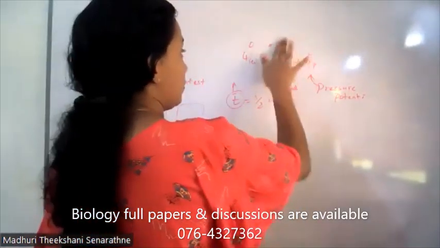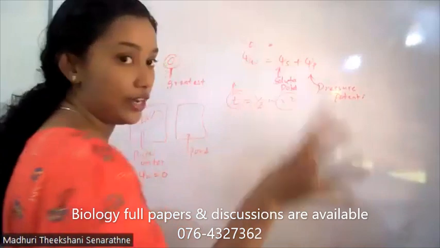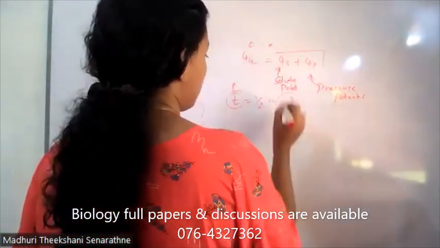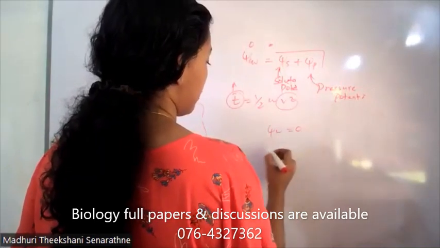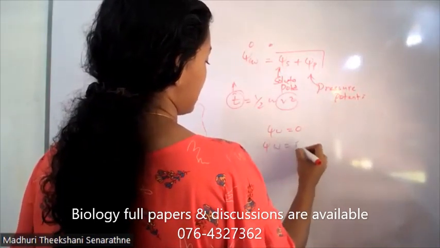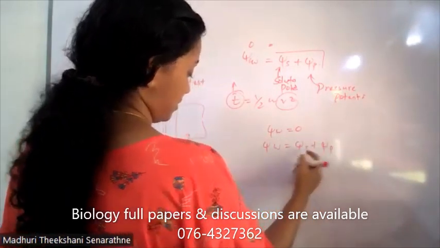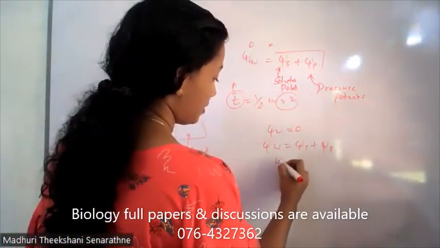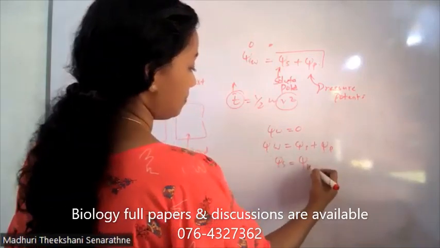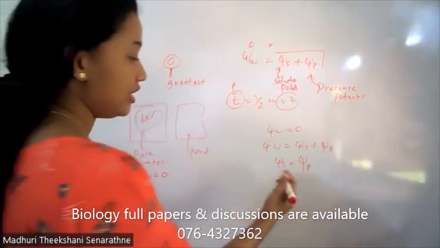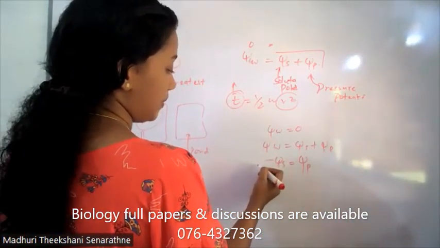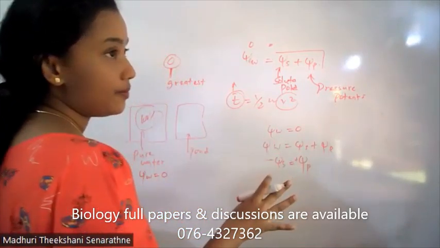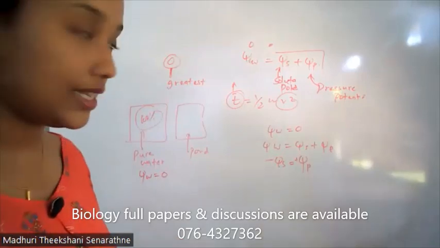Okay, so if the water potential psi W is 0, it means psi S plus psi P is 0, so their values are the same. Psi S is equal to psi P, but their signs are different. Okay, there is a negative value and a positive value. Signs are different, but their values are the same.